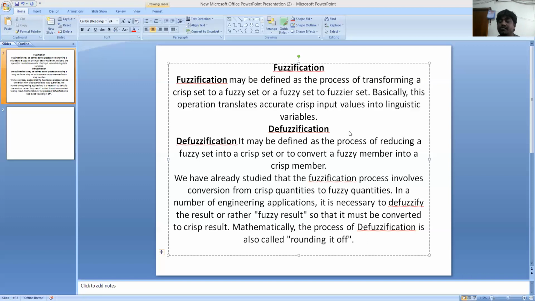Mathematically, the process of defuzzification is also called rounding it off.